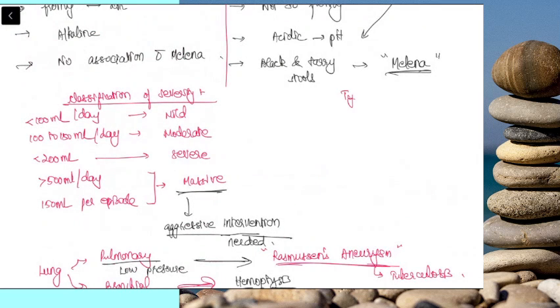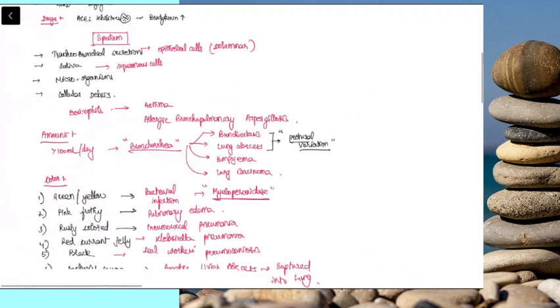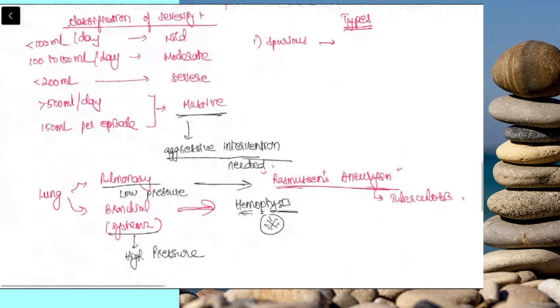So, a few more terminologies with respect to hemoptysis. There is something known as spurious. Spurious is blood that is coming from the upper respiratory tract, that is above the level of vocal cord. You won't be able to differentiate. But I said true hemoptysis is one that is coming from below the level of vocal cord. So this is spurious hemoptysis coming from the upper respiratory tract.